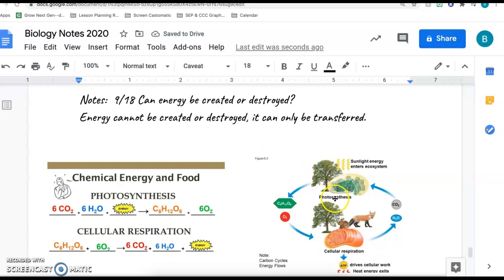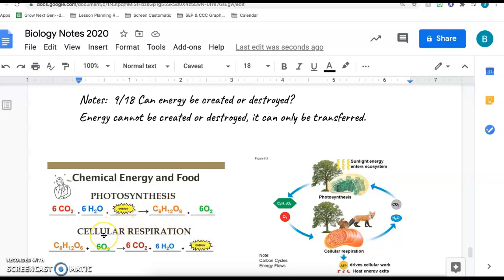Okay, so when we're looking at this picture, we're seeing that the energy is transferred from glucose and oxygen to water and carbon dioxide, and it makes this cycling of carbon. And like I said, this is a chemical equation for photosynthesis and cellular respiration. If you notice, I have 6 carbon dioxides and 6 waters and energy that go into photosynthesis. So you can consider this light energy, like the sun. And it makes 1 glucose and 6 oxygen molecules. Okay, it's going to use the glucose for food and release the oxygen into the air as a waste product for us to use.